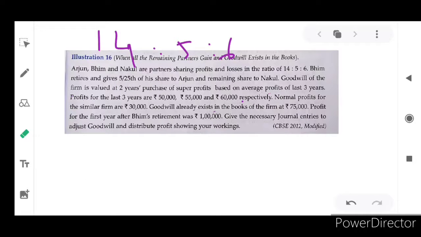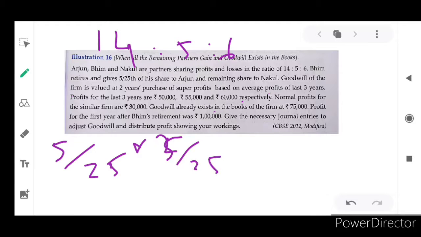Now the profit share surrendered by Bhim to Arjun. How much? It is 1/5 of Bhim's share, and what is his actual share? 5/25 only. So Bhim surrenders to Arjun 1/5 of 5/25, which is 1/25. Isn't it?